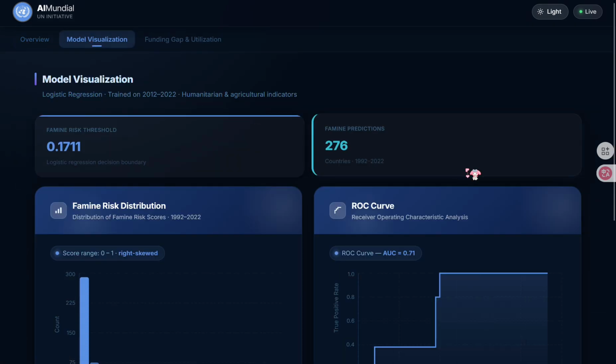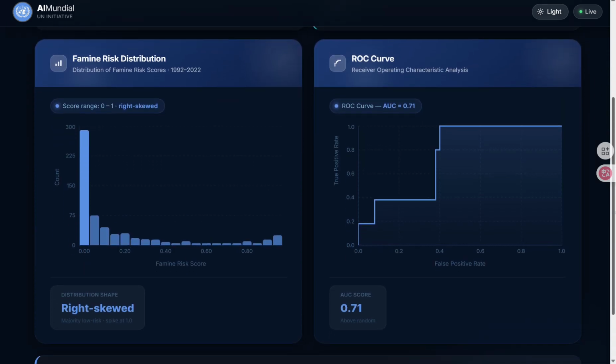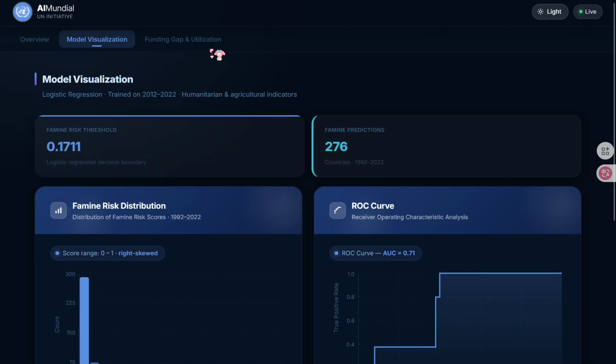But we also have our model visualizations here, and we have our famine risk threshold, which we calculated through logistic regression decision boundary. And then from this model, we actually found that between the years of 1992 and 2022, there are 276 famine predictions. And below that, we have our famine risk distribution and our ROC curve.